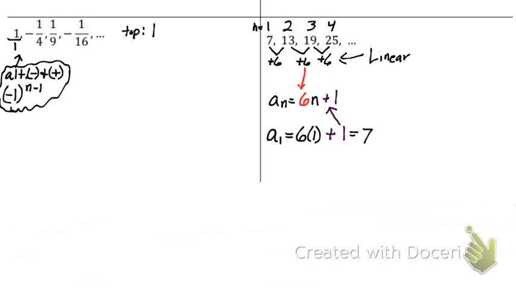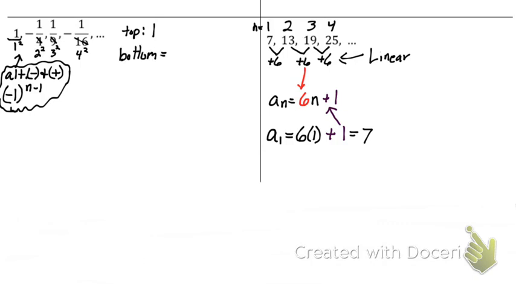Well, I can rewrite 4 as 2 squared. I can rewrite 9 as 3 squared. And we can rewrite 16 as 4 squared. So if my n is 1, that is 1 squared. So let's put all of this together, what we know, to get our bottom.